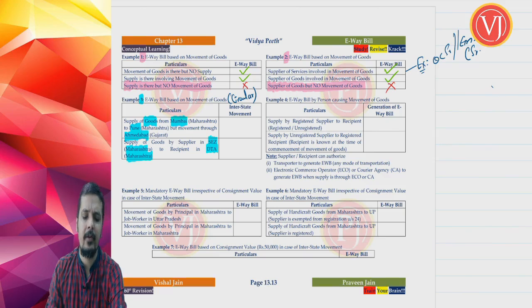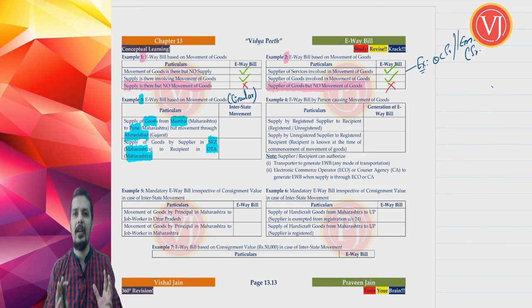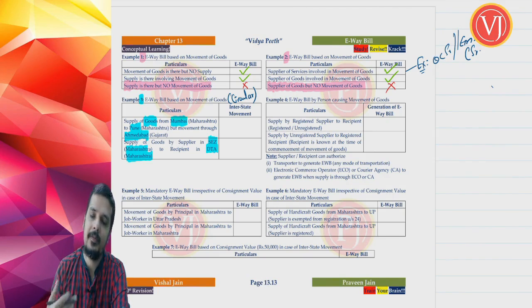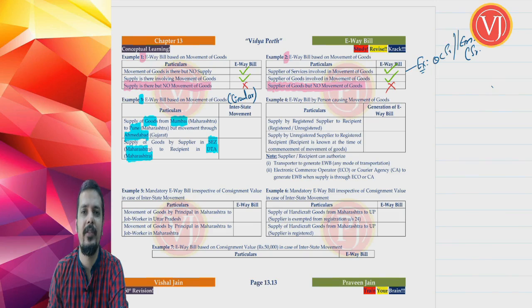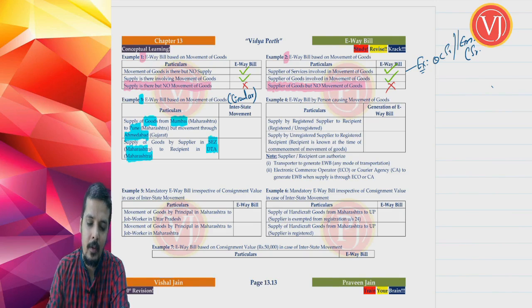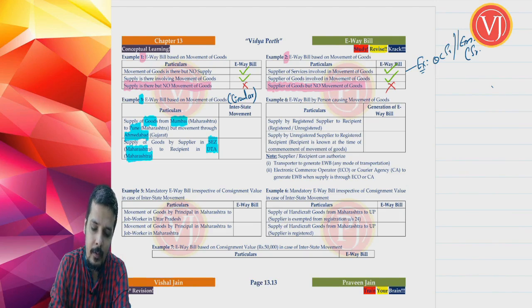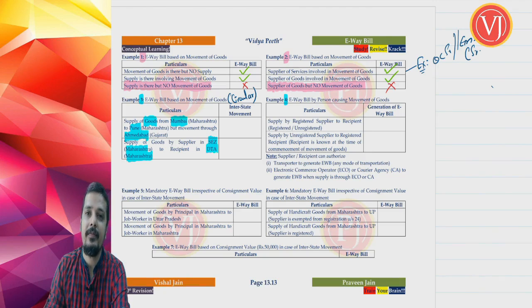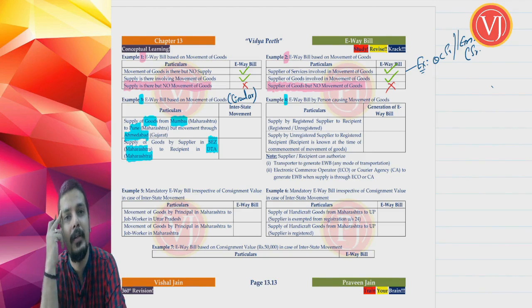Examples 1, 2 and 3 are only a very basic introduction to your EVA bill. Now let us start talking about the base concepts which are actually said in section 68 read along with rule 138. EVA bill, then the next question comes, who has to generate the EVA bill?